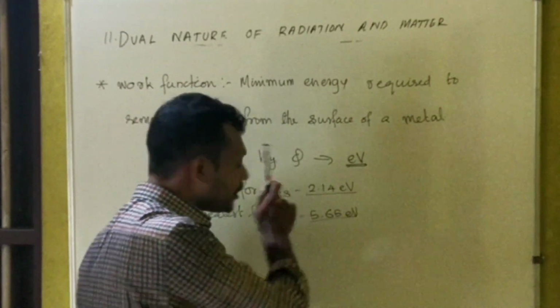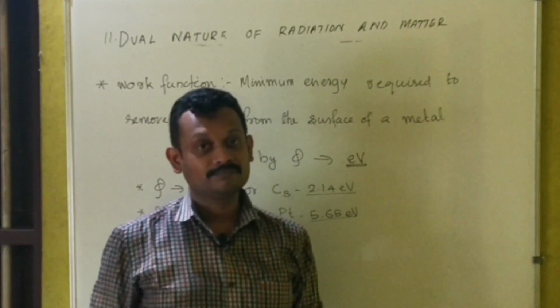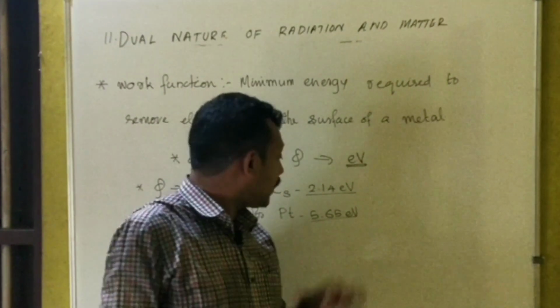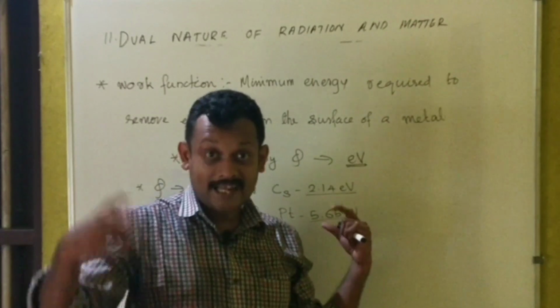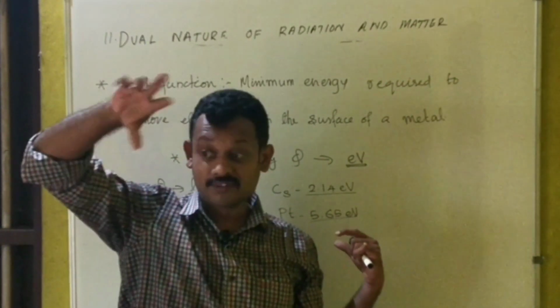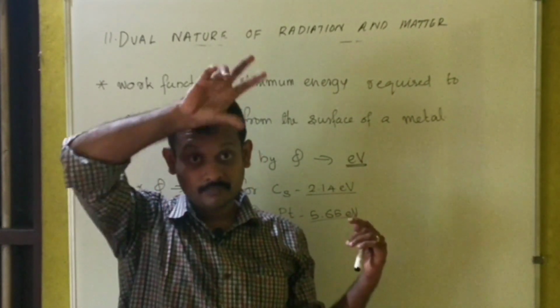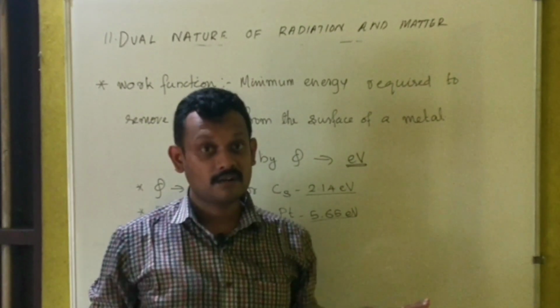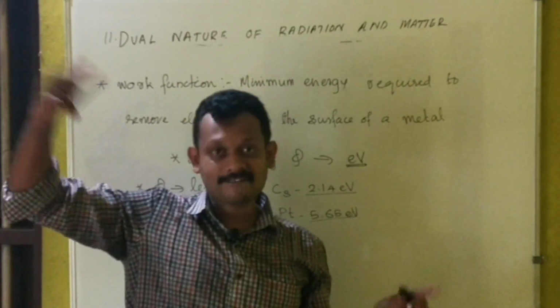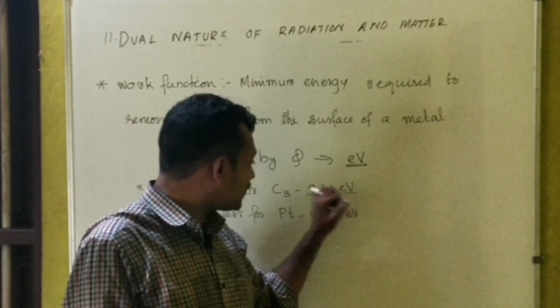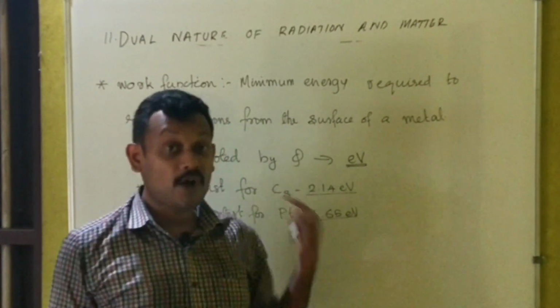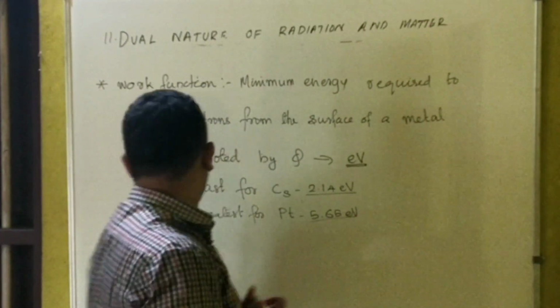That's the reason why cesium, a group 1 element, has very low energy requirement. Also, cesium is one of the outermost elements in group 1, so it is far from the nucleus and the binding force will be less there. That's the reason it has a low work function.